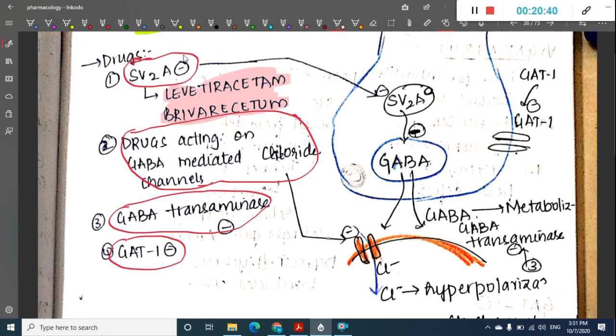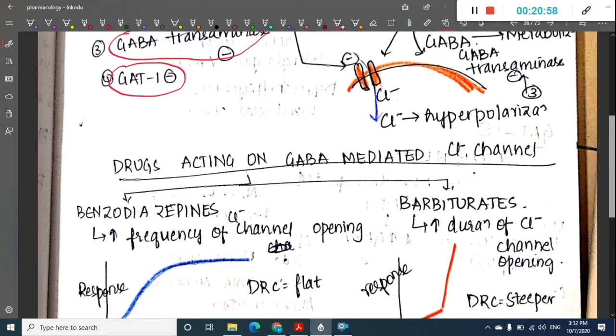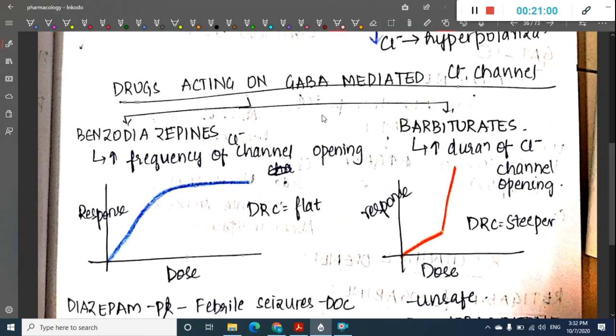So these SV2A inhibitors will act on the SV2A receptor and inhibit this protein channel. The GABA mediated chloride channel drugs mainly include benzodiazepines and barbiturates. Okay, we will see each drug in detail. So the first group here is drugs which act on GABA mediated chloride channels.